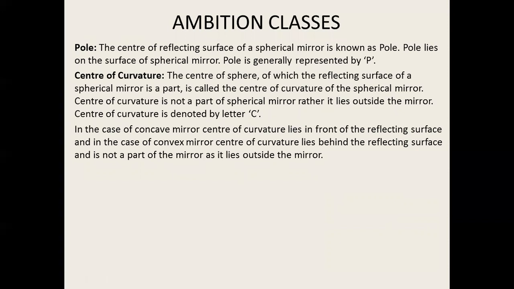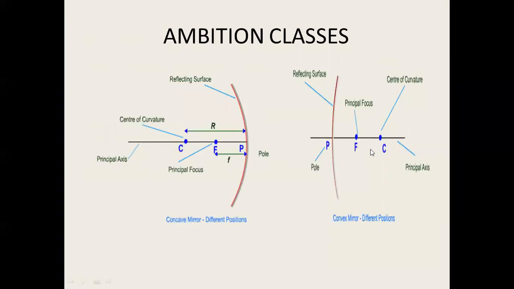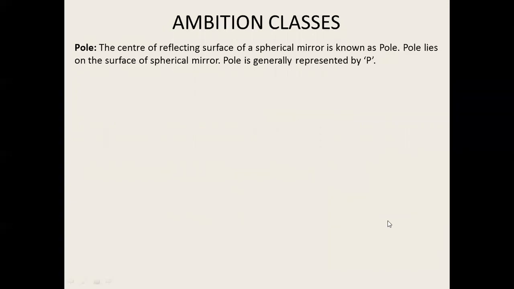In the case of a concave mirror, as we have seen, the center of curvature lies in front of the reflecting surface. And in the case of a convex mirror, the center of curvature lies behind the reflecting surface. Let us try to understand. So this is the center of curvature in front of the mirror. This is the center of curvature behind the mirror. Here, this is the reflecting surface. Here, this is the reflecting surface.